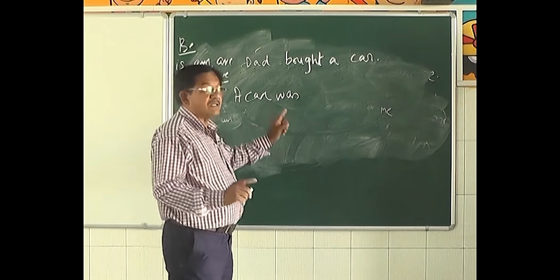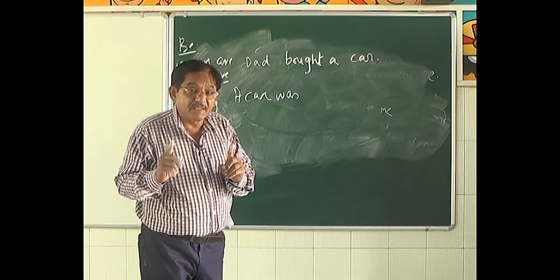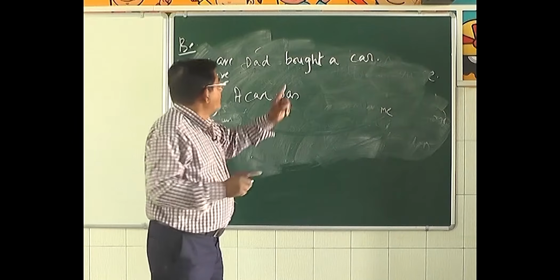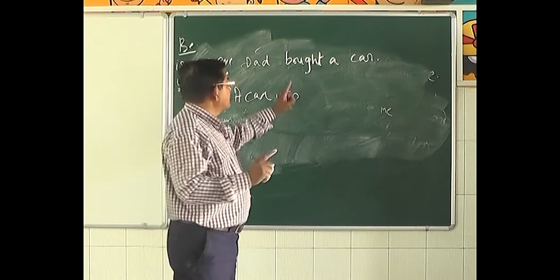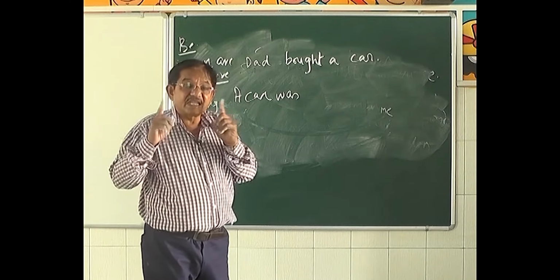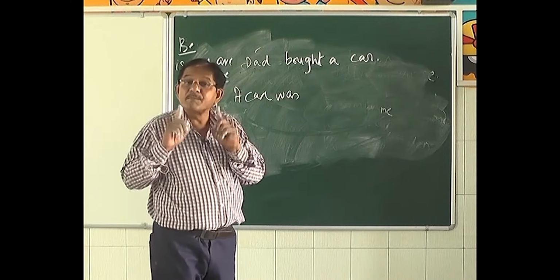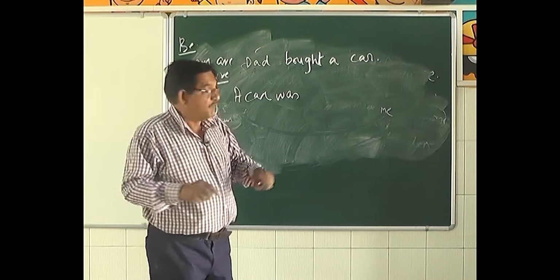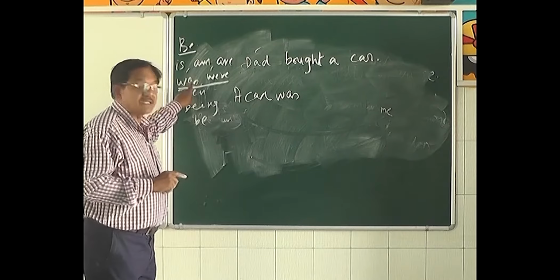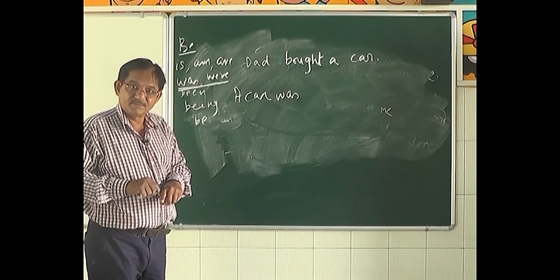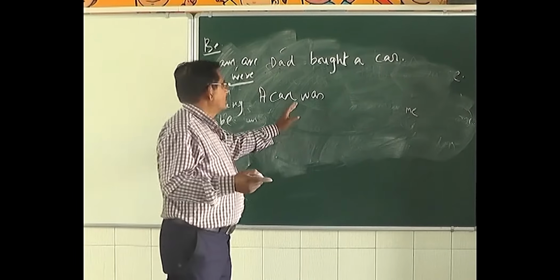How did we decide that was is the right auxiliary verb here? We looked at two things. One, the verb. The verb is in V2, the second form. It means that the sentence is in simple past. When this active voice is in simple past, we have to use either was or were. Car is singular, so was.